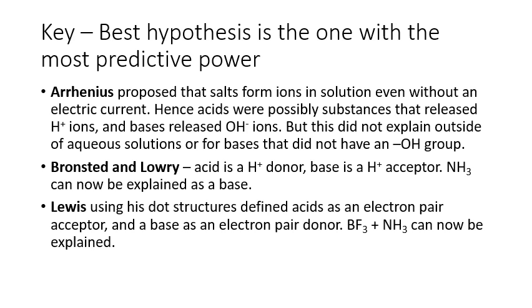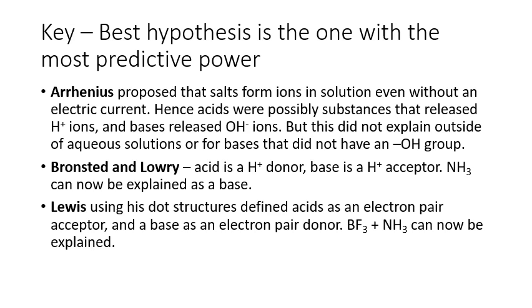However, this did not explain behavior outside of aqueous solutions, or bases that do not contain the hydroxide group. Remember, of course, from TOK that the best hypothesis or theory is the one which is able to predict best. So Arrhenius had problems because he couldn't predict that something is a base when it hasn't got a hydroxide group. Then we move on to Bronsted-Lowry, which is the basis of most of the SL material for IB.